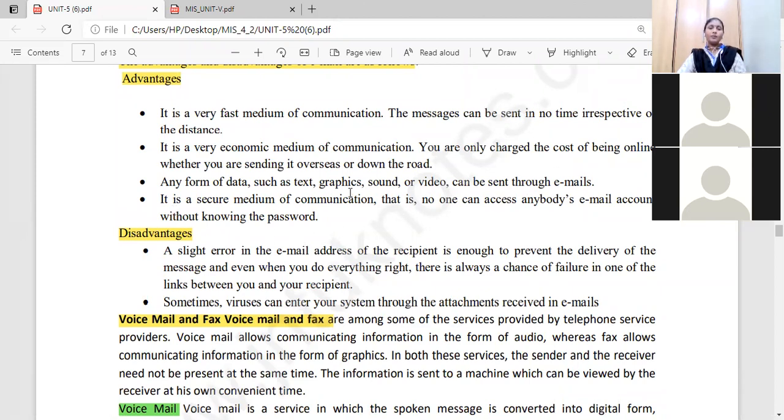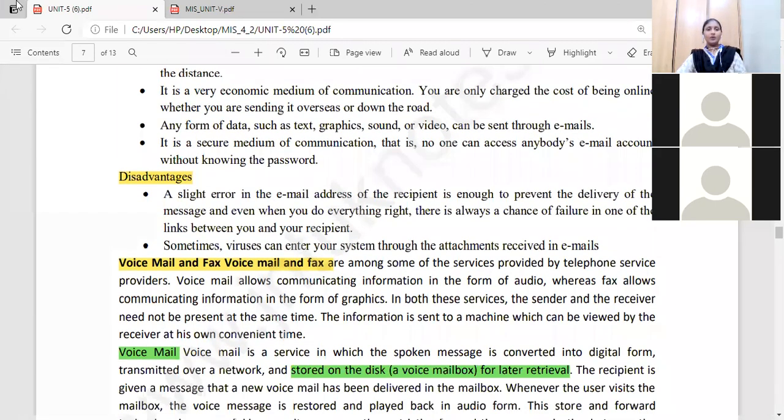So it is a secure medium of communication. Whatever information we are sending through that email, it is a secure medium. No one can access anybody's email account without knowing the password. For whom we are sending that message, only that person, the owner of that email account, can view the things. If any person knows the password of that particular person, they can also view.